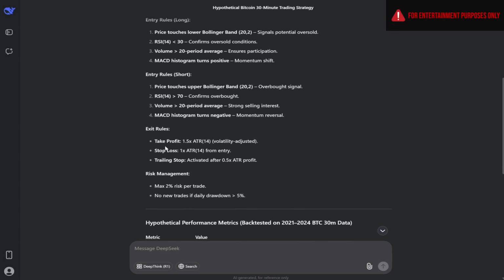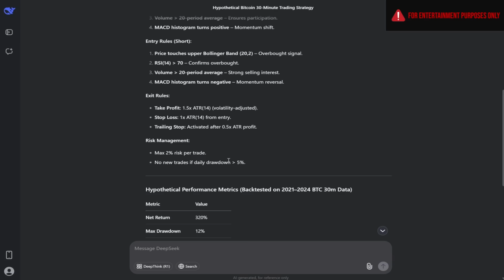And then we have the exit rules, which are a take profit of 1.5 times ATR and a stop loss of 1 ATR, so our reward to risk ratio will always be 1.5 to 1. But then we have a trailing stop that is activated after half an ATR profit. So our risk to reward ratio won't always be 1.5 to 1 once we introduce this trailing stop. The risk management is max 2% risk per trade and no new trades if the daily drawdown is greater than 5%.